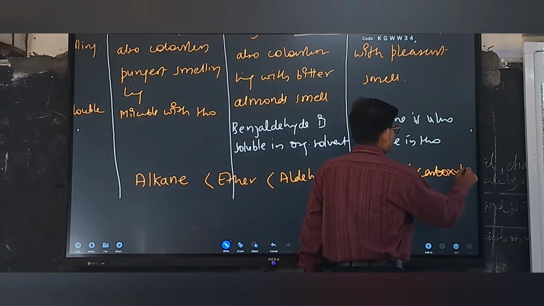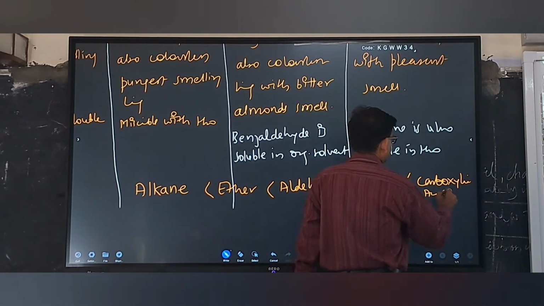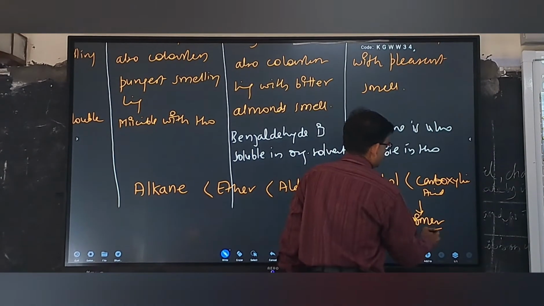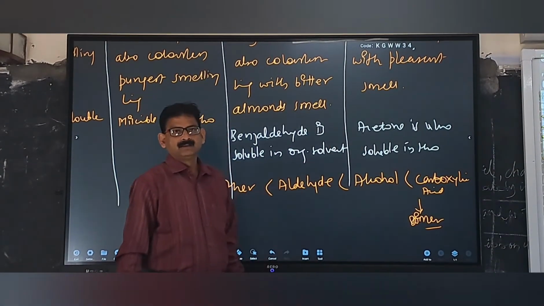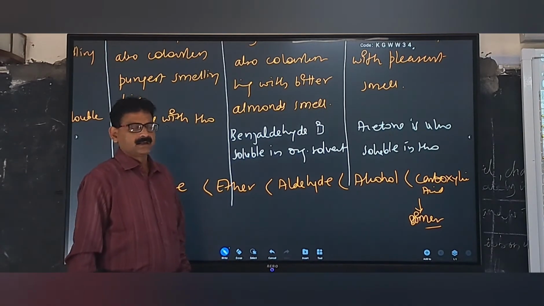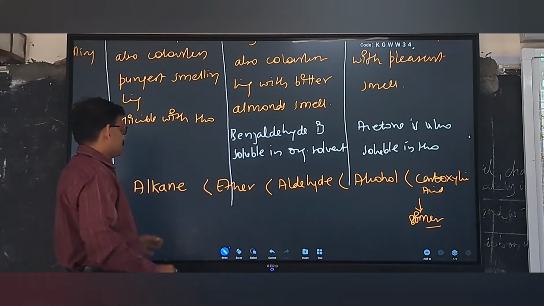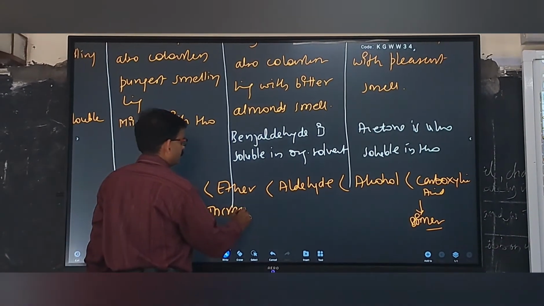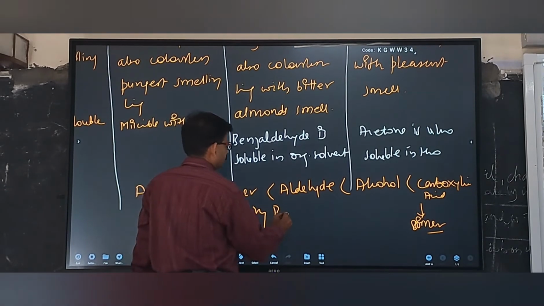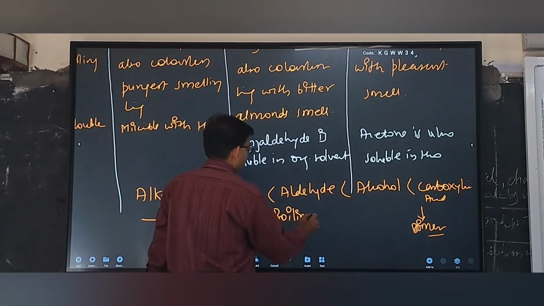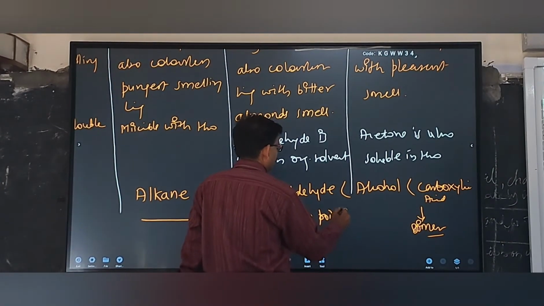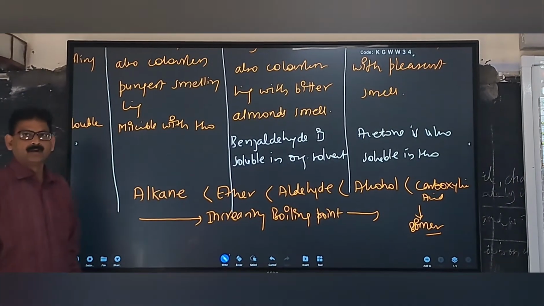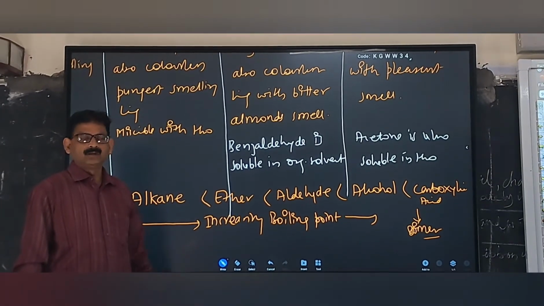The boiling point of carboxylic acid will be higher than alcohol because of dimer formation. Carboxylic acid forms dimers; you have studied this in solutions under abnormal molecular mass. So this is the increasing order of boiling point among all the compounds. Okay? Now note down in your copy.